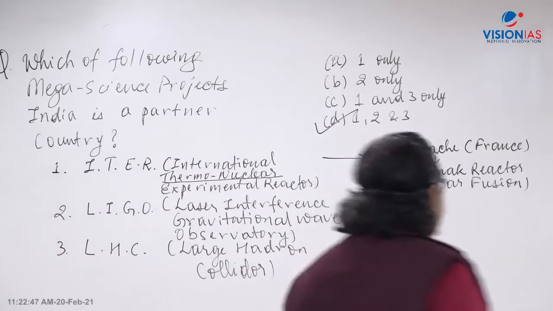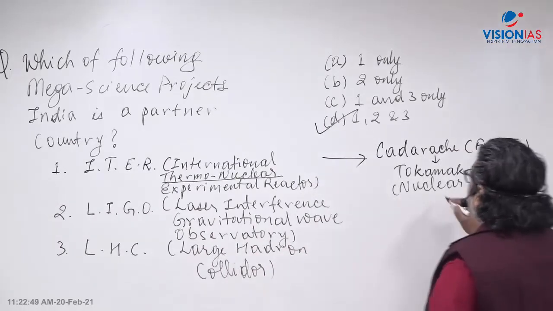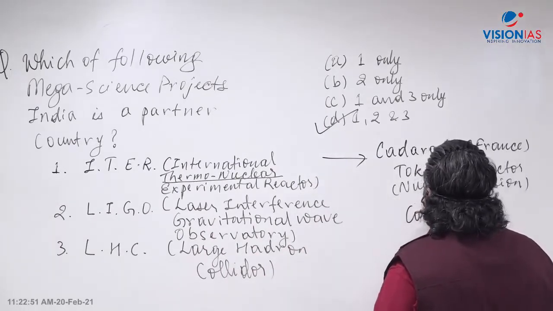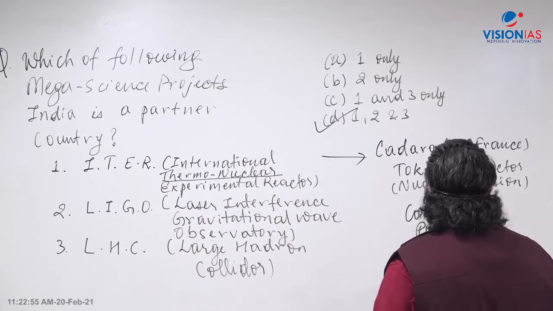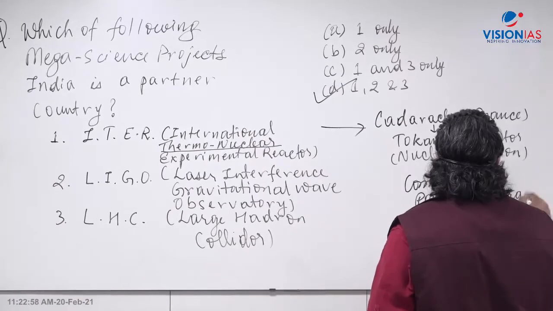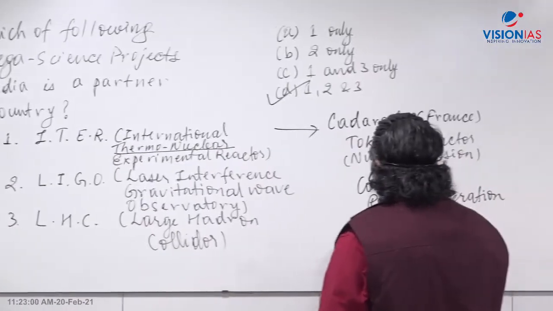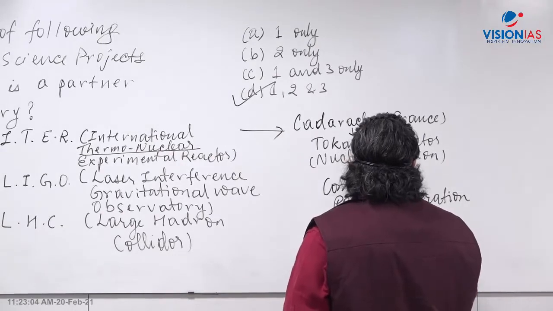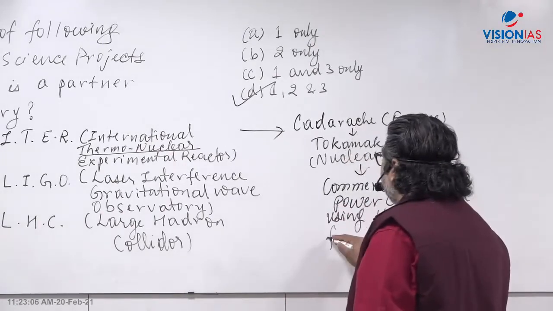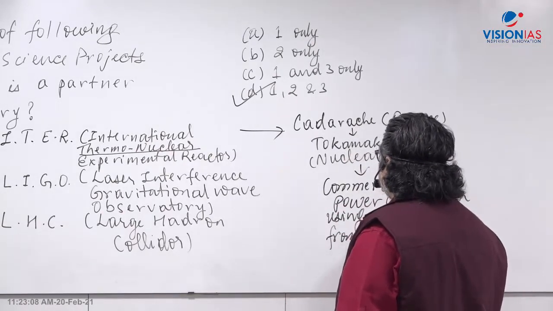Right? So what is the objective here? The objective is that it will go for commercial power generation, using hydrogen as a fuel. Here, hydrogen will become the source of fuel from the nuclear fusion reaction.